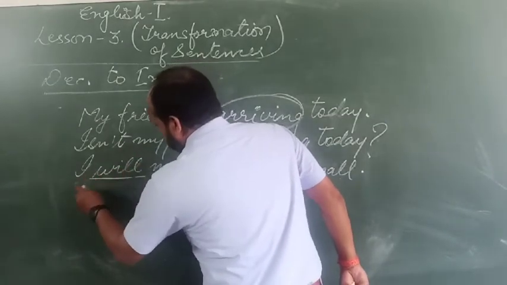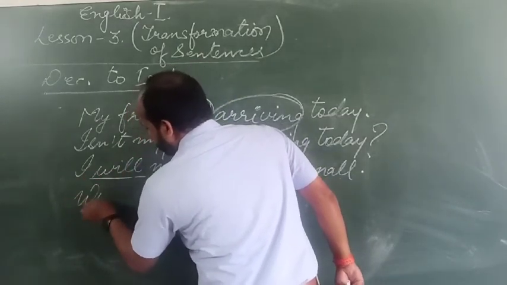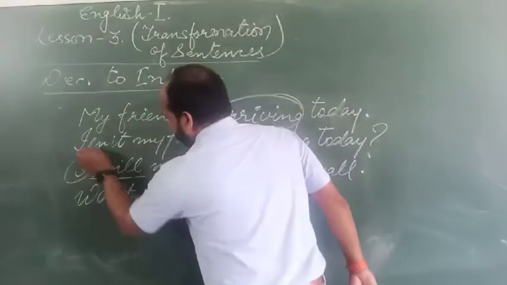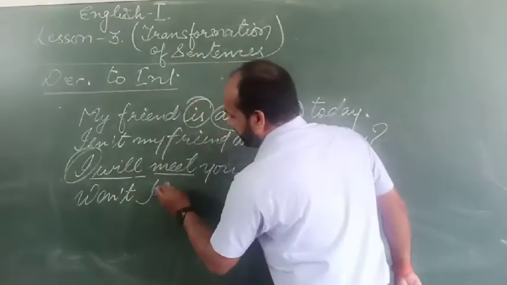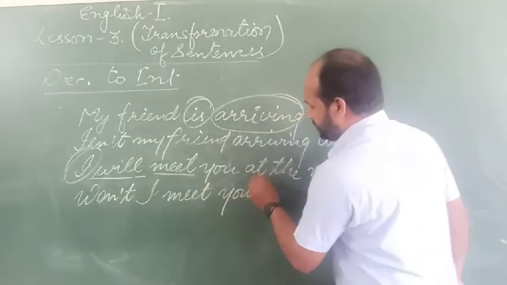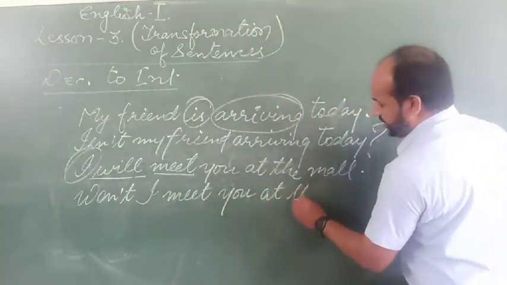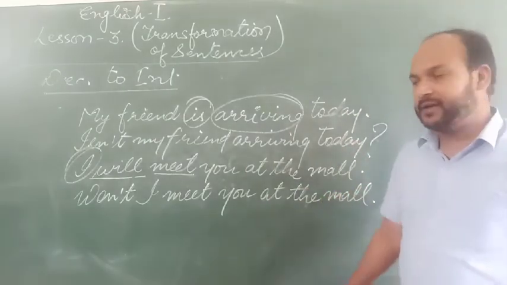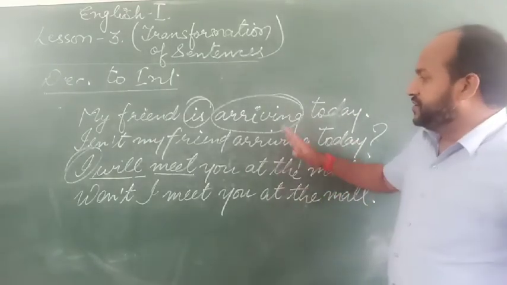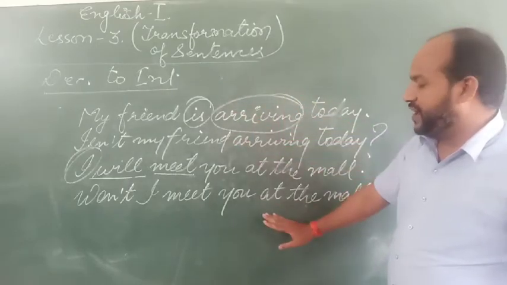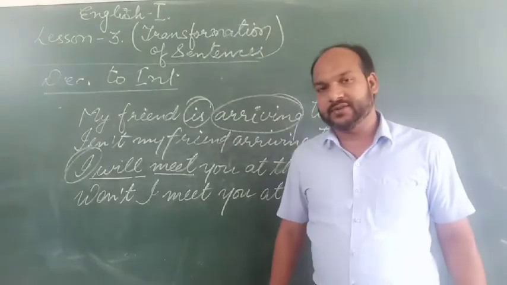So negative, it will become won't, then the subject is I, won't I meet you at the mall? Okay, this way we can transform a declarative sentence into an interrogative sentence.